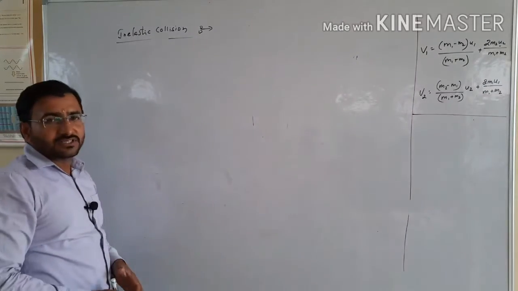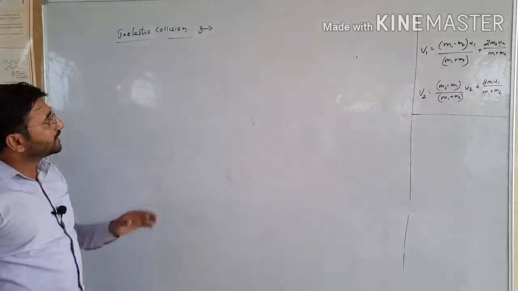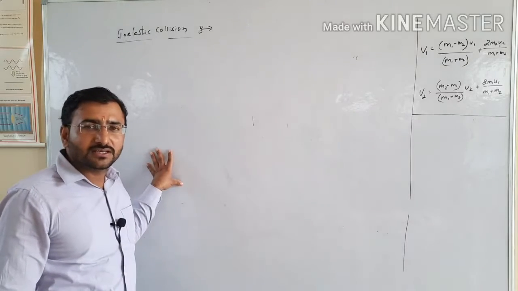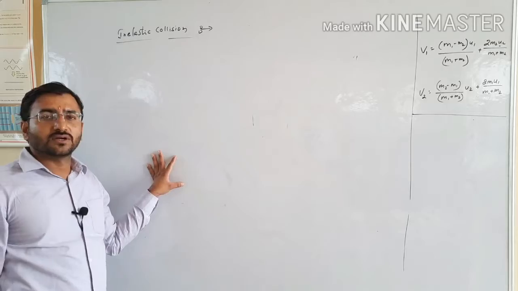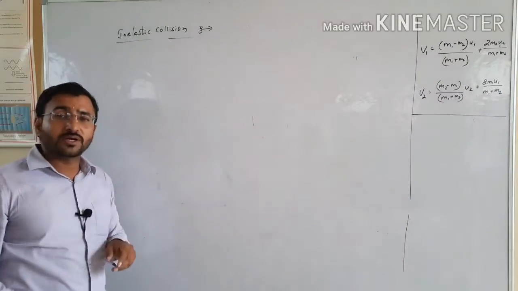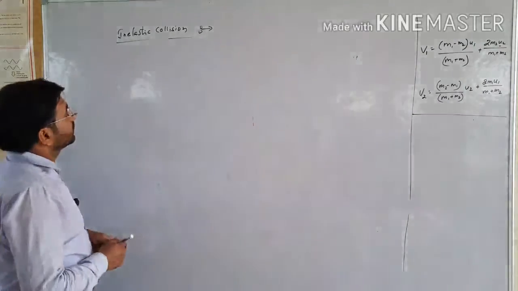Now here I will discuss inelastic collision. As previously we discussed elastic collision, in which kinetic energy as well as the total linear momentum of the system is conserved. Here, the total linear momentum of the system is conserved, but the kinetic energy is not conserved.